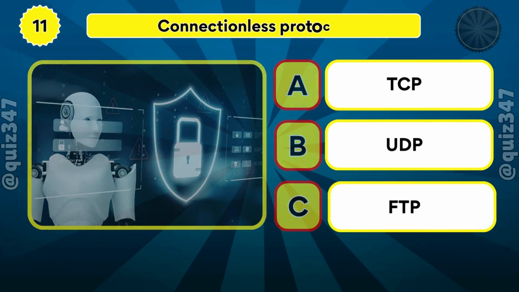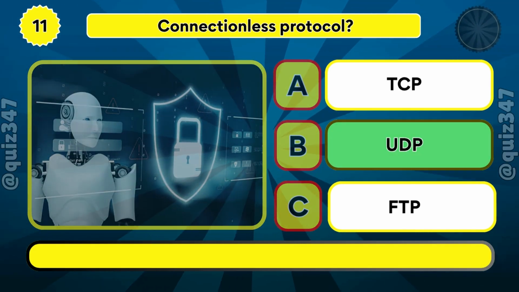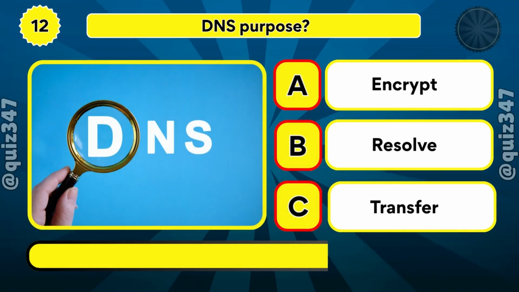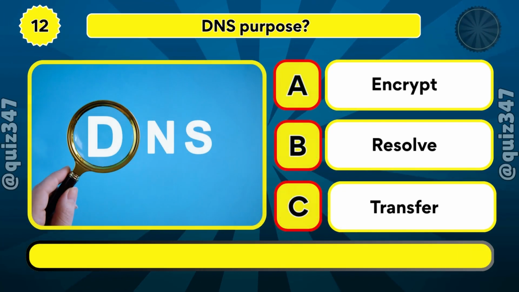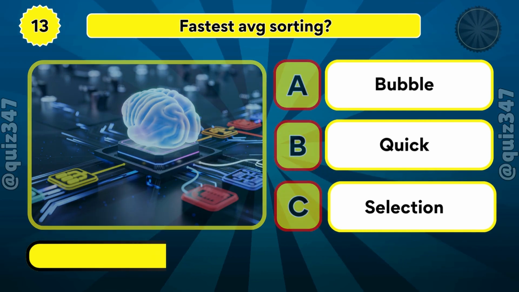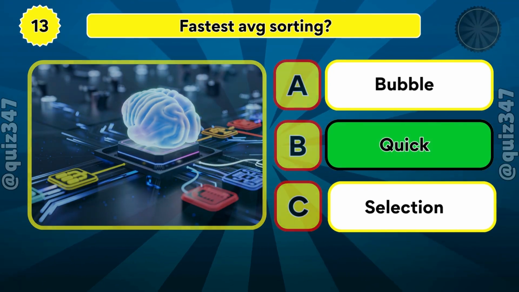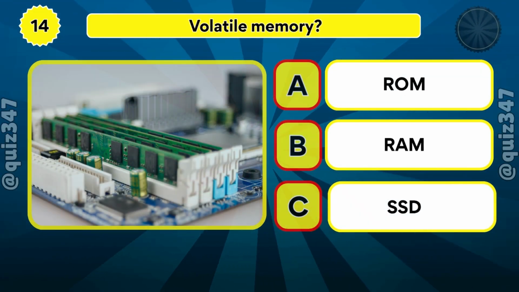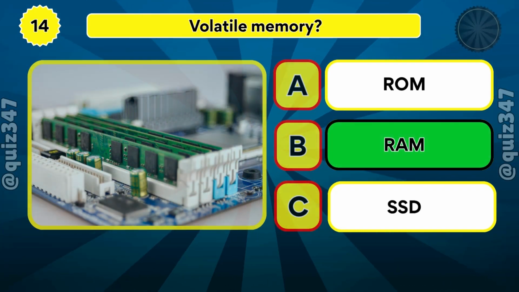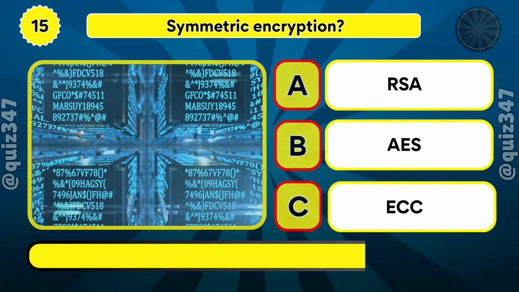Halfway there. Can you survive? Which protocol is connectionless? Stay locked in. What is the main function of DNS? Think before you answer. Which sorting is fastest on average? Speed matters. Which memory is volatile? Don't blink. Which is a symmetric encryption? This one is confusing.